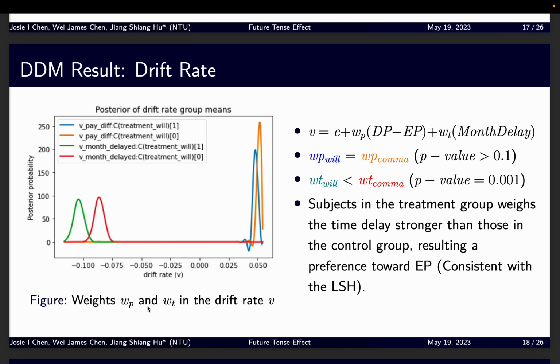The weight on the time delay for the treatment group is the green curve, and the weight of time delay for the control group is the red curve. So the absolute value for the weight on time delay for the treatment group is larger than that for the control group. And this is consistent with the idea that the future tense will distance the future effects.